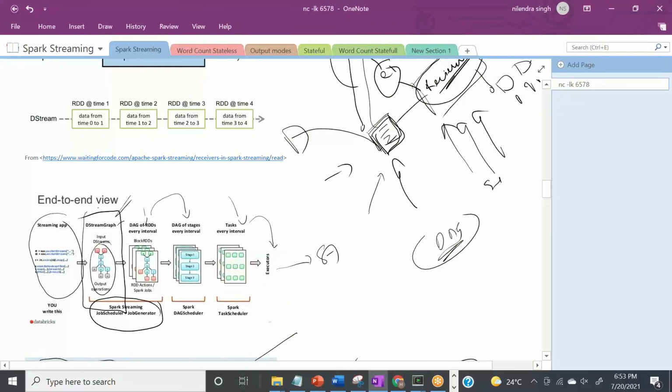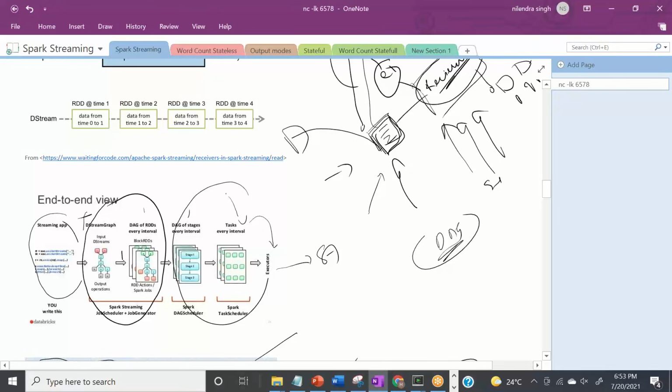In fact, let me delete this again. These two parts are the functionality, or the functions, of Spark Streaming, and everything else is your Spark, because everything else is RDD, right?